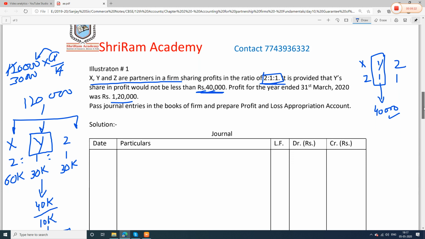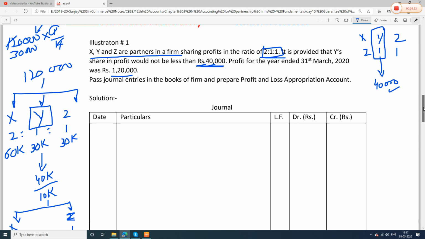First journal entry will be what? First journal entry we will transfer profit. Can somebody tell me? From profit and loss account it will go to profit and loss appropriation or not? So first journal entry will be profit and loss account debit to profit and loss appropriation account. So we transferred this profit of 1,20,000.